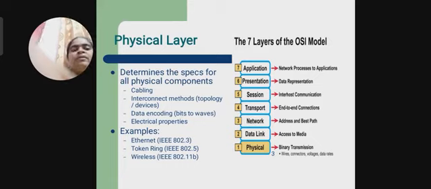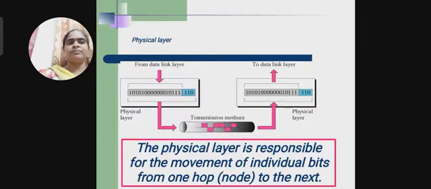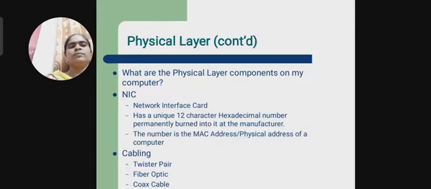Examples of the physical layer are Ethernet cable with the standard IEEE 802.3, token ring, and wireless. The physical layer is responsible for the movement of individual bits from one node to another node.